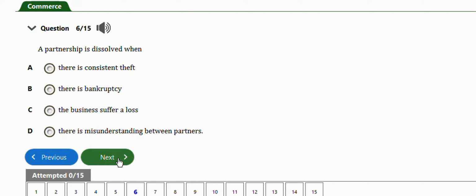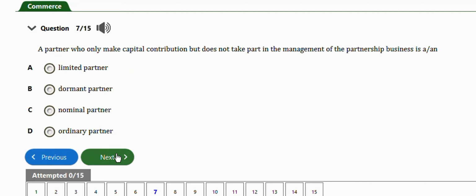Next question, it says a partner who only makes capital contribution but does not take part in the management of the partnership business is an option A, limited partner, dormant partner, nominal partner, ordinary partner. So the right answer is option B, dormant partner.